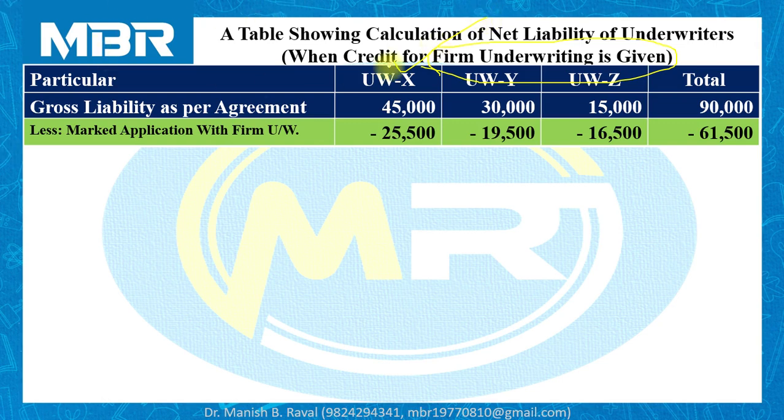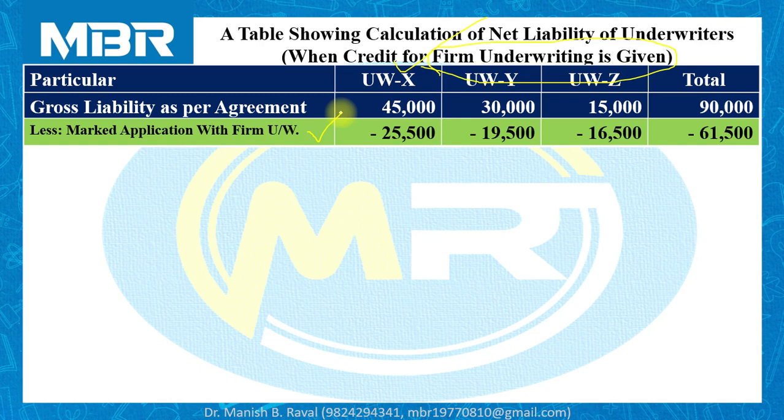For your reference, I have written this in a different color for identification, because when credit is not given, that is situation number 1, we have to deduct only marked applications. But in situation number 2, when the benefit or credit of firm underwriting is given to the underwriters, we have to deduct total marked applications.